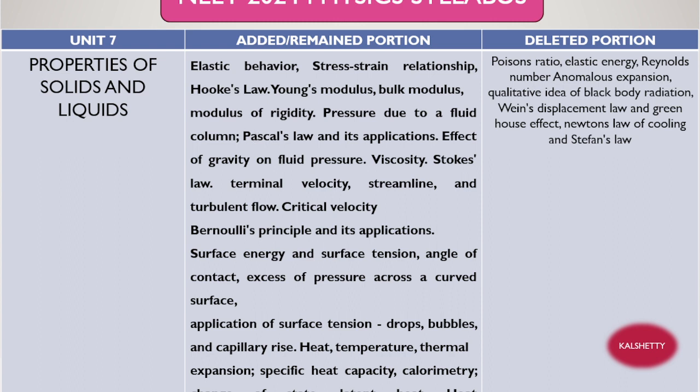Now see, the 7th unit. What is that? Properties of solids and liquids, right? First we'll discuss the deleted portions. What are the deleted portions? These are the deleted portions. We'll read once: Poisson's ratio, elastic energy, Reynolds number. Every year one question will be there on Reynolds number, but this time this topic is removed. Anomalous expansion of water, qualitative idea of black body radiation, Wien's displacement law, greenhouse effect, Newton's law of cooling and Stefan's law. These are the deleted topics.